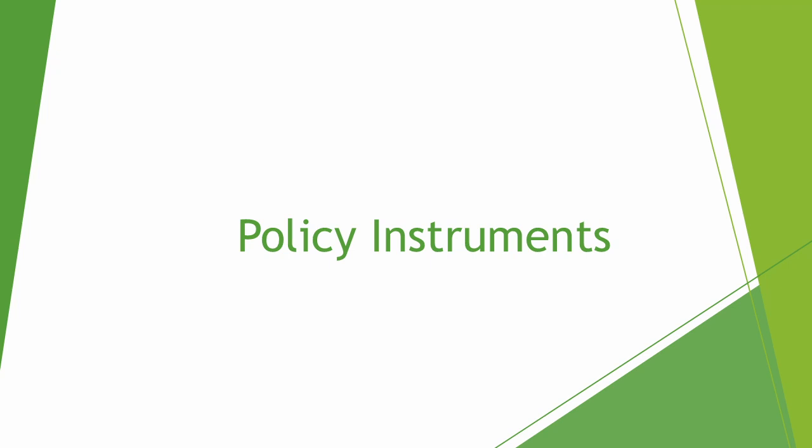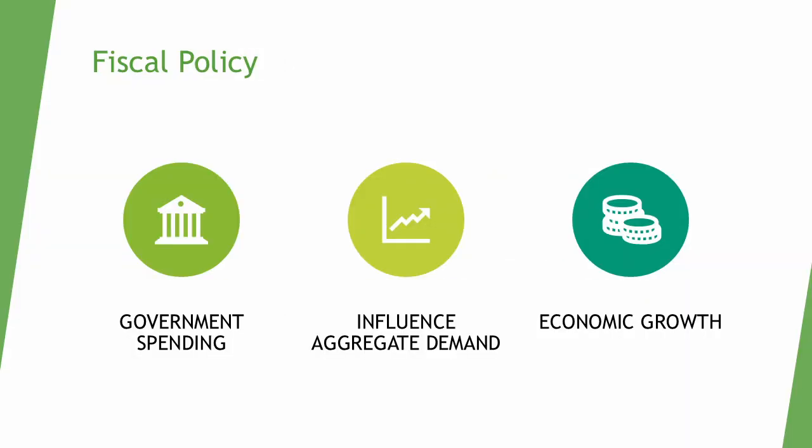The different policy instruments that can affect macroeconomic objectives are fiscal policy, monetary policy, supply-side policies, and exchange rate policy. Fiscal policy is the adjustment of levels of government spending and taxation to affect aggregate demand. The nature and impact of fiscal policy on the economy is that changes in government spending and taxation influence aggregate demand, economic growth, and inflation.